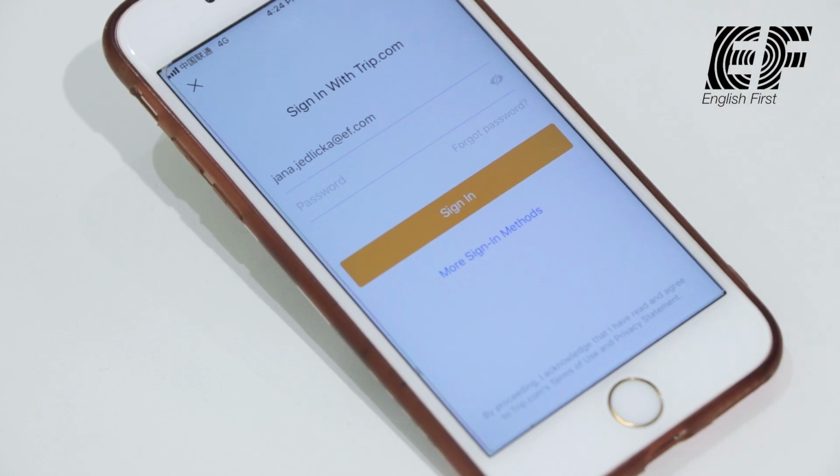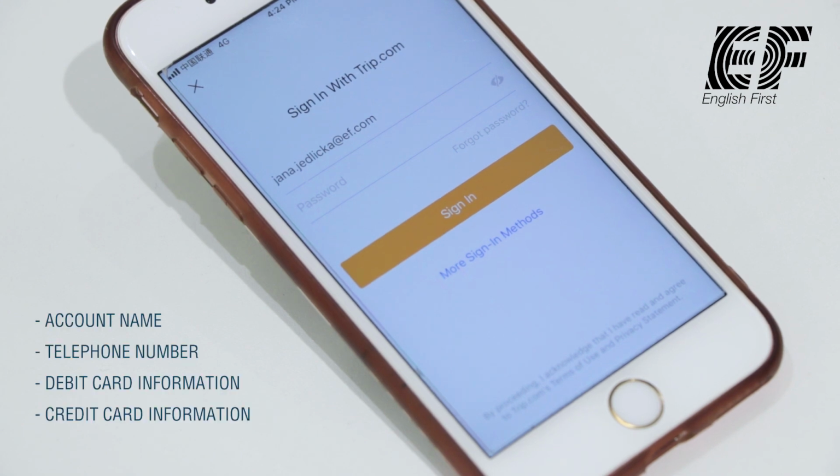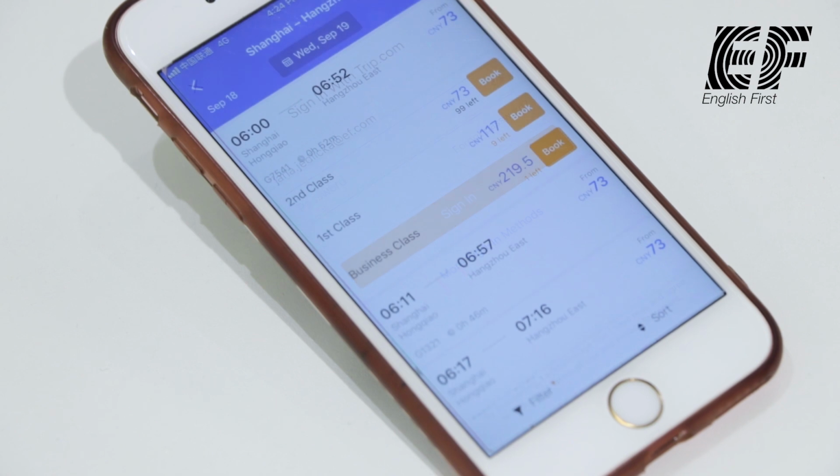I will of course have to sign in with all of my personal information, but from there it's pretty straightforward. You just put in your name, your telephone number, and your debit card information or credit card information. Once you have paid for your ticket, you can go to actually any railway station in Shanghai and pick up your ticket. Just make sure that you go to the right station when you actually depart.